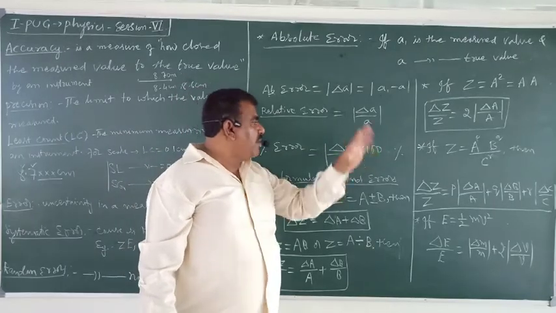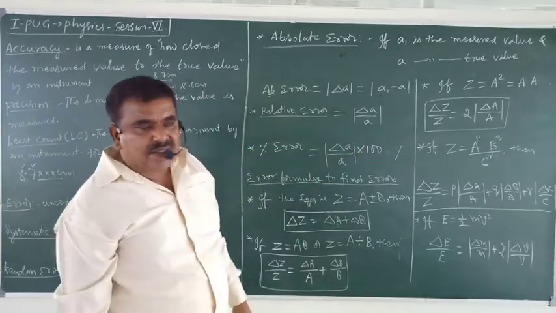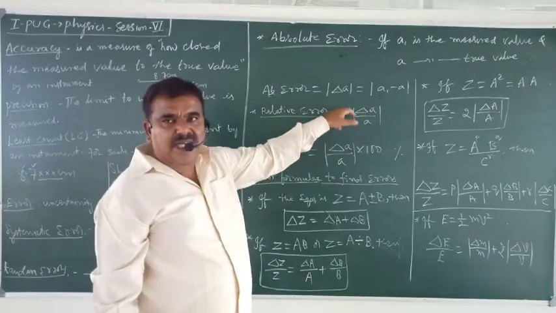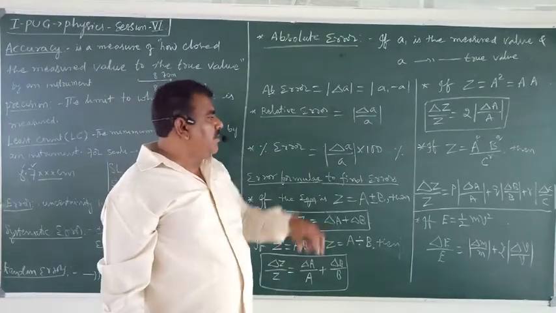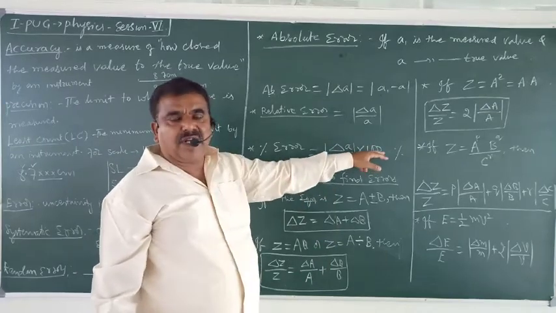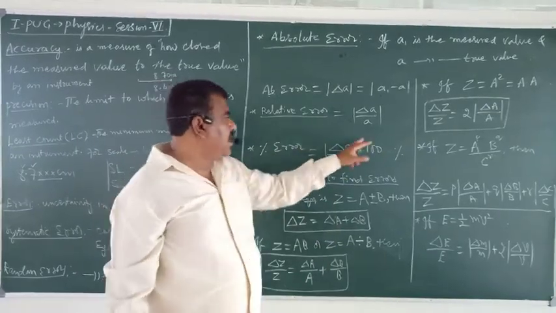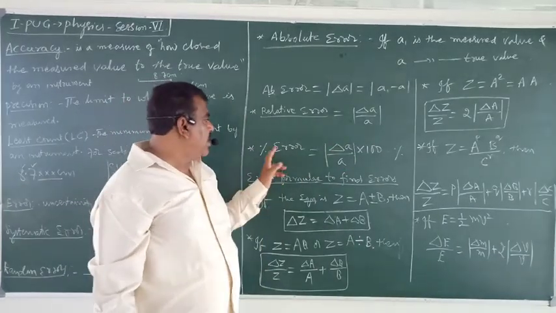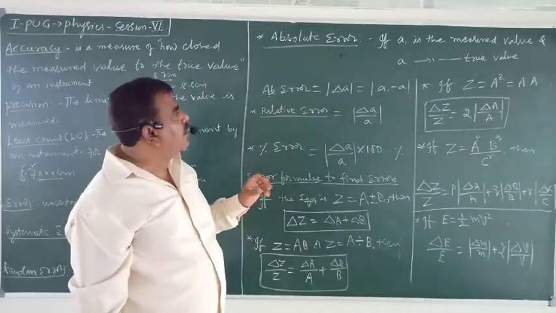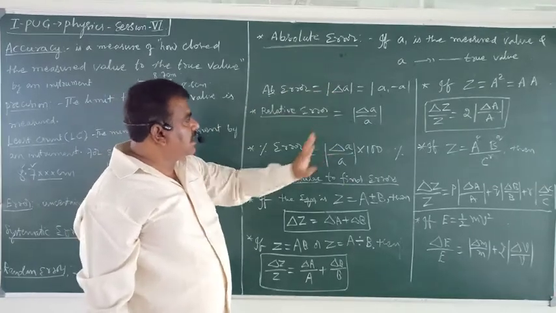Relative error multiplied by 100 gives percentage error. Relative error is with respect to 1 because we have divided by the true value; multiplying by 100 gives it for every 100.